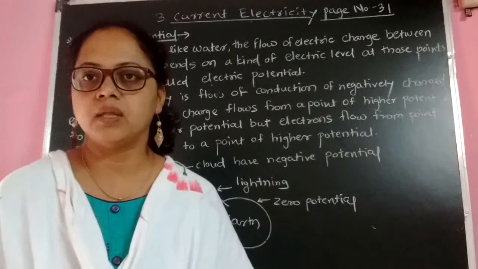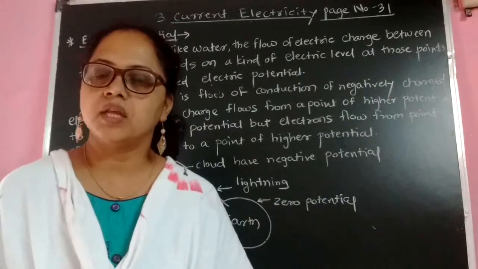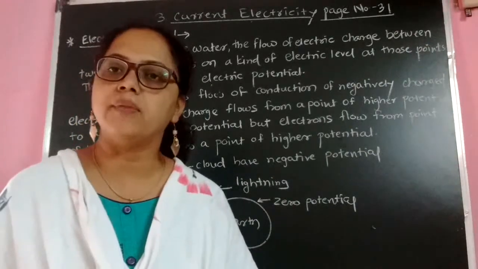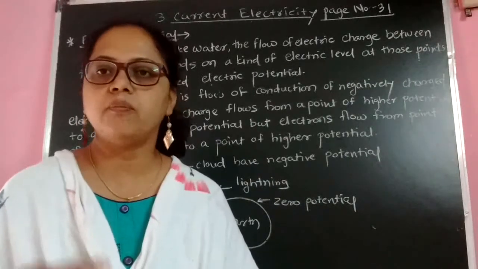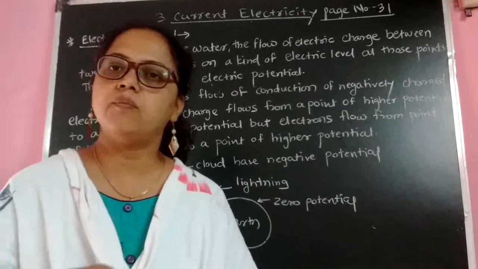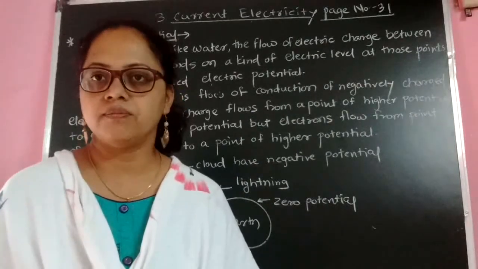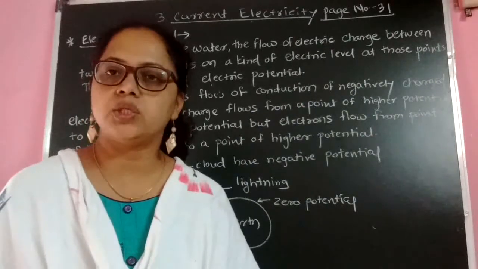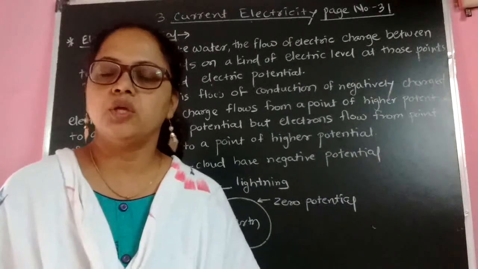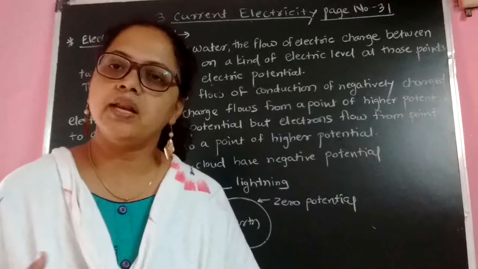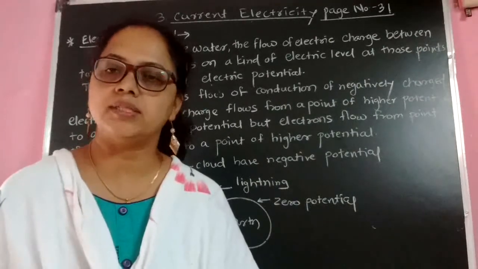These higher potential and lower potential are created in a battery due to chemical reactions present in the cell. How are cells created? Cells are created with the help of chemicals, and these chemical reactions create one point at a higher potential and one point at a lower potential. So what is the electric potential? More explanation about electric potential you can find in upper level standards, that is in 11th and 12th standard.